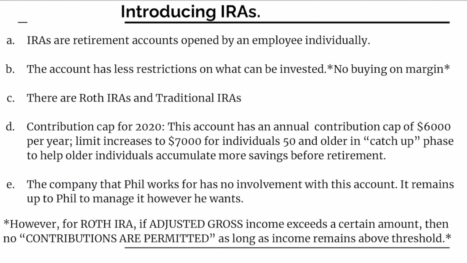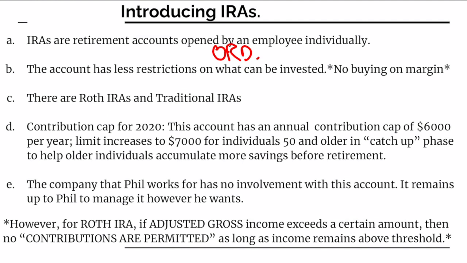Now, what is an IRA? Individual retirement accounts can be opened up by anyone who makes ordinary income. This basically means that it just has to be income that's taxed at the ordinary income tax rate. And that's it. The main appeal of IRAs is that there are a lot fewer restrictions on what can be invested. So you can invest in a lot of individual stocks or mutual funds through the IRA, in contrast to the many investment restrictions if you invested through a 401k.